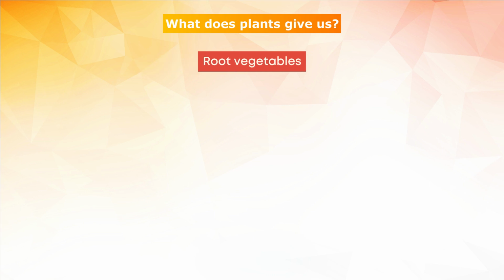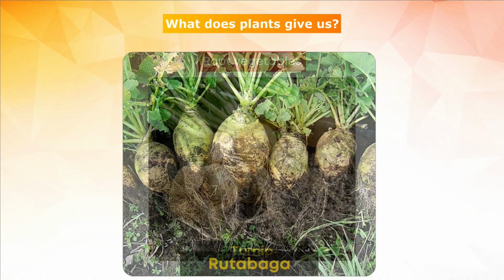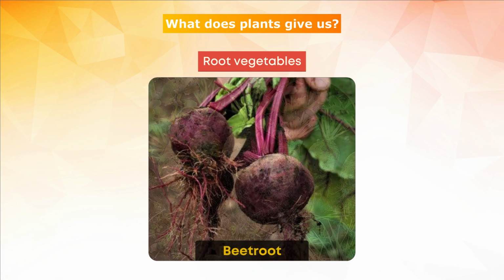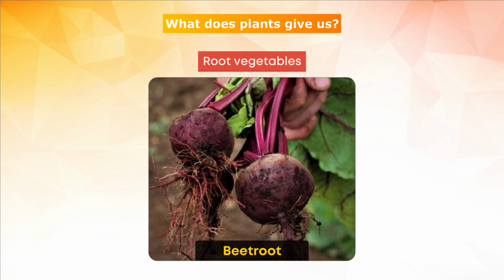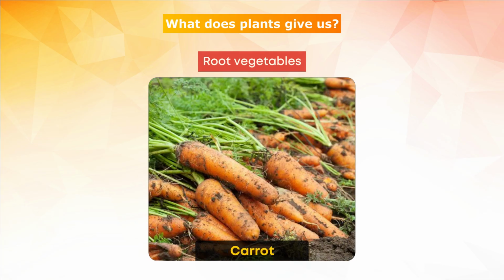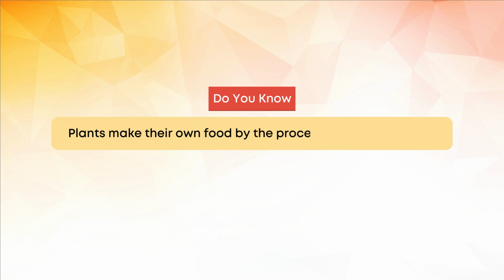Root vegetables: turnip, rutabaga, beetroot, parsnip, carrot. Do you know? Plants make their own food by the process of photosynthesis.